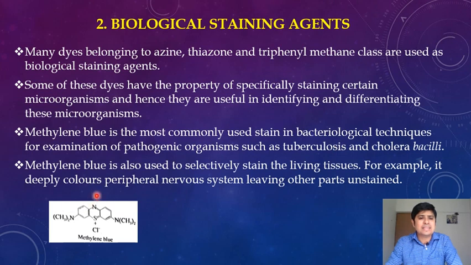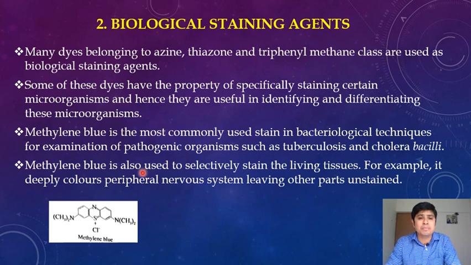Methylene blue is also used to selectively stain living tissues. For example, it deeply colors the peripheral nervous system, leaving other parts unstained.